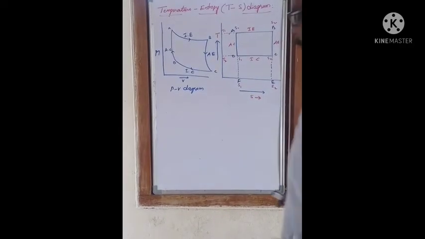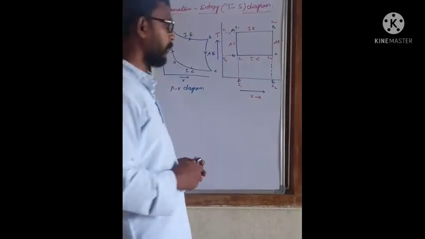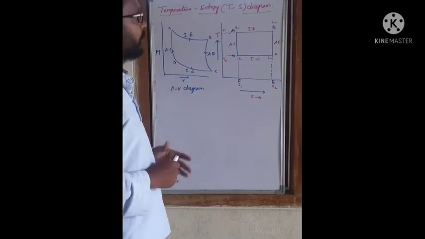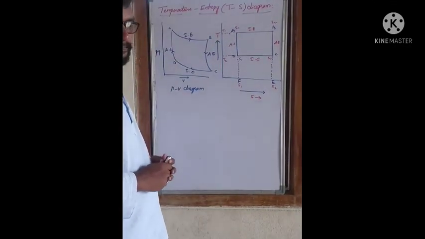Yes, now our topic is the temperature entropy diagram.